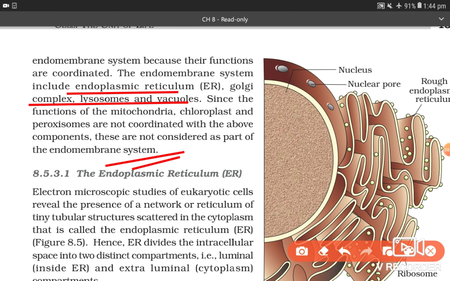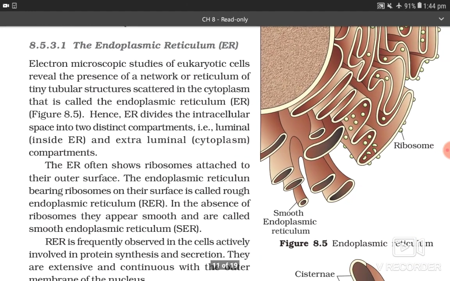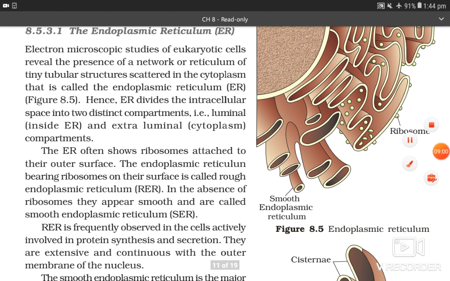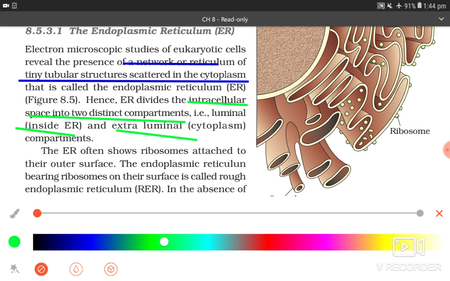8.5.3.1 The endoplasmic reticulum. Electron microscopic studies of eukaryotic cells reveal the presence of a network or reticulum of tiny tubular structures scattered in the cytoplasm that is called the endoplasmic reticulum. Hence, endoplasmic reticulum divides the intracellular space into two distinct components, that is, luminal inside endoplasmic reticulum and extraluminal cytoplasm components.